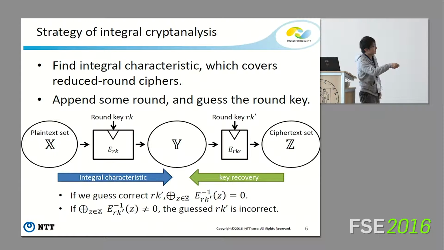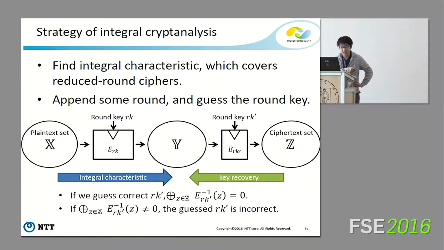In this example, we guess RK' and compute the set Y from the ciphertext set Z. If we guess the correct RK', this equation is always 0. But if this equation is not equal to 0, this means the guessed RK' is incorrect. By repeating this procedure, we can recover the correct RK'.